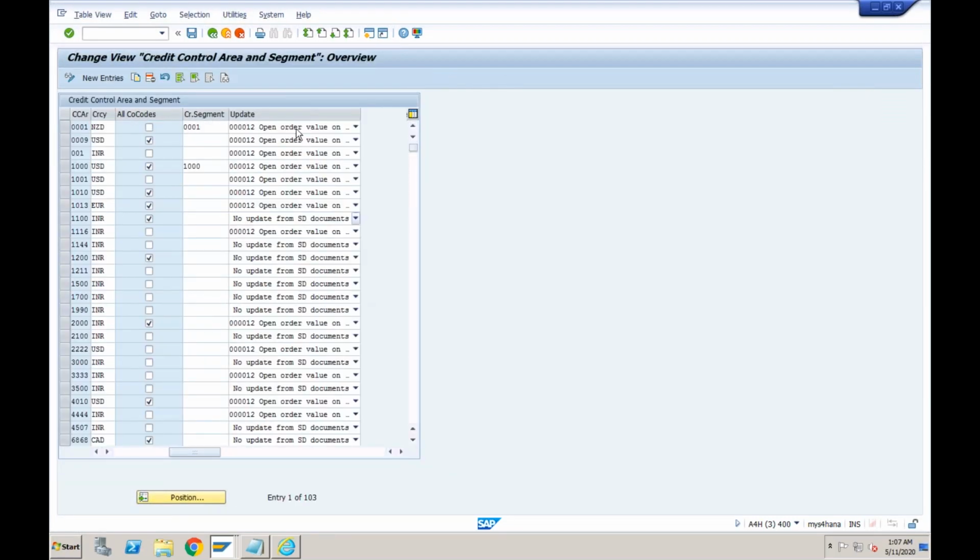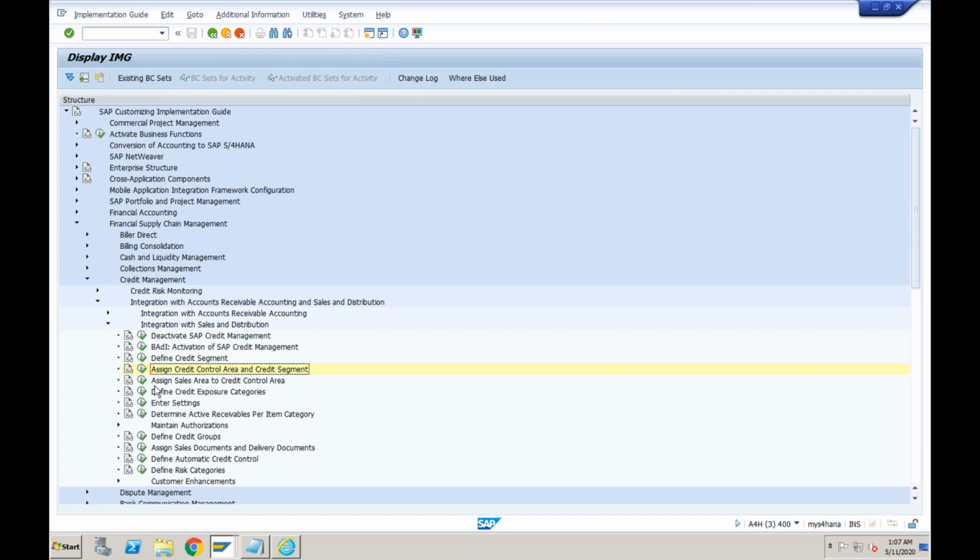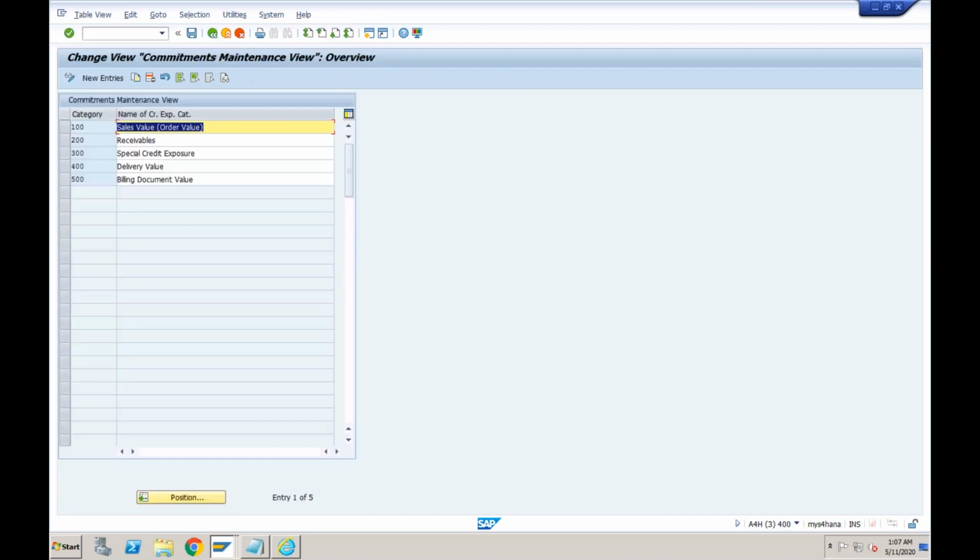What was the meaning of update 12? It means we want to consider the open orders, the open delivery documents, and also the open billing documents. In the same way, here in credit exposure categories, you can see sales order value, delivery value, and billing value. There are 2 more, receivables and special credit exposures.